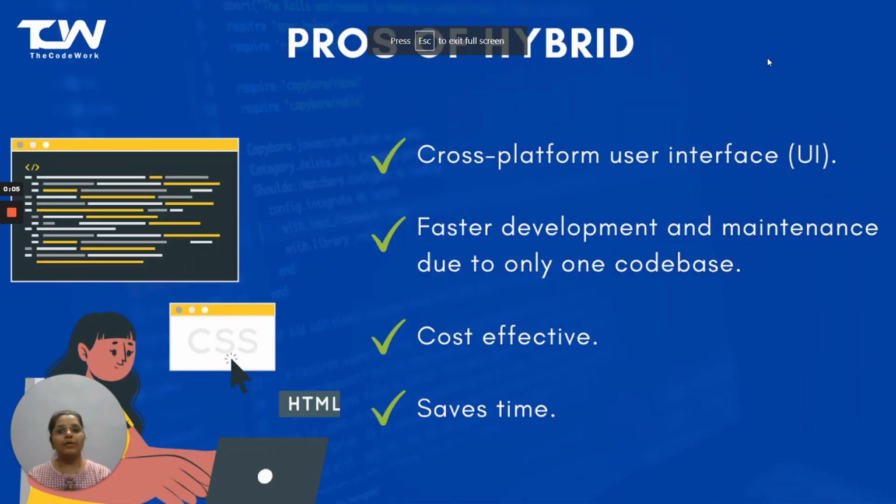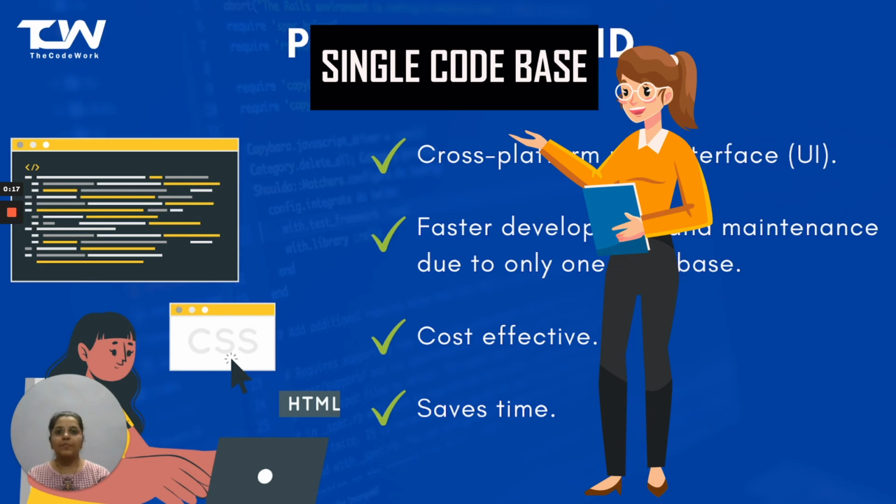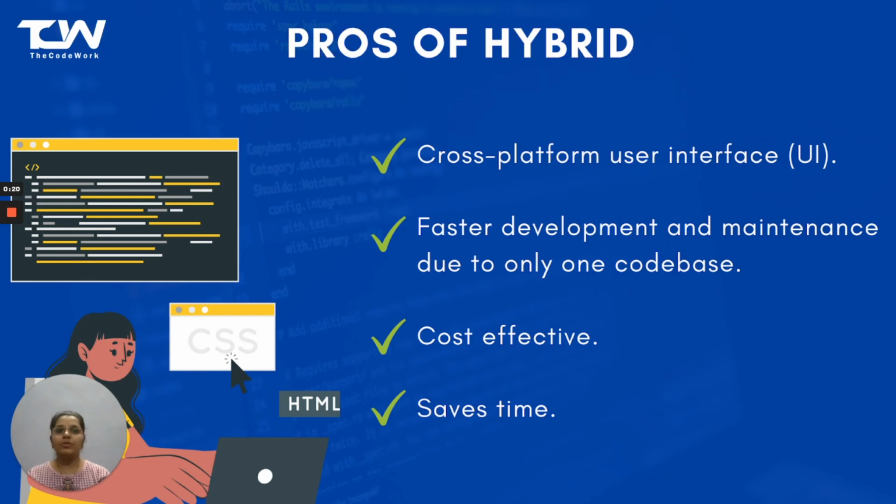Pros of hybrid app: they can work across various platforms. They can operate on both Android and iOS since they have a single code base. Also, the consistent user interface enables it to function on most of the devices.